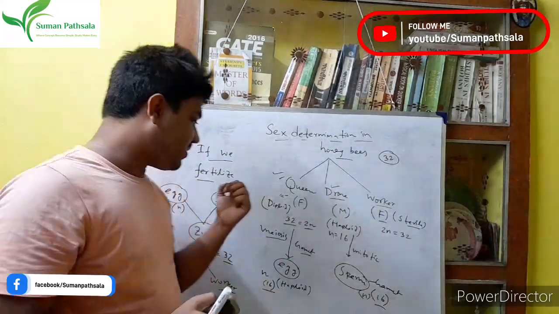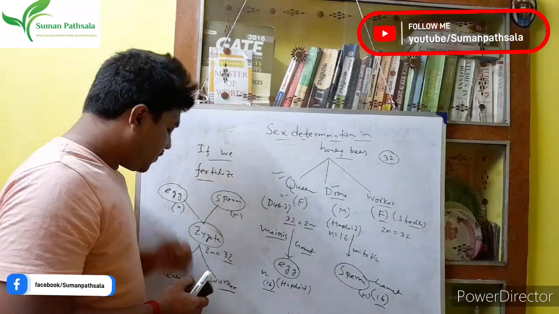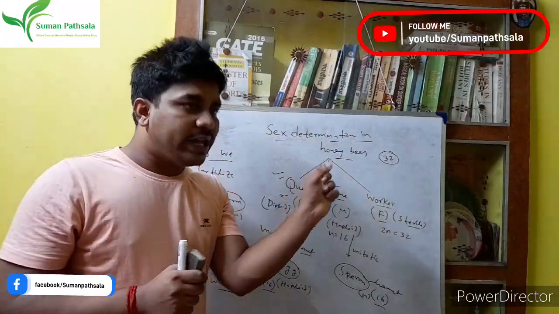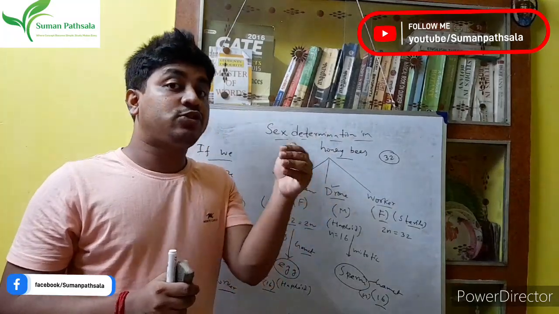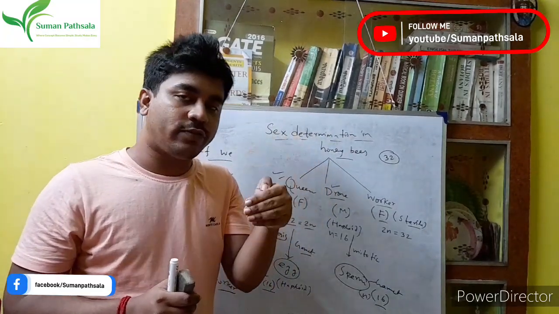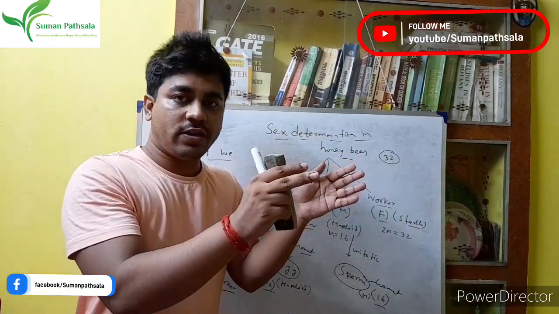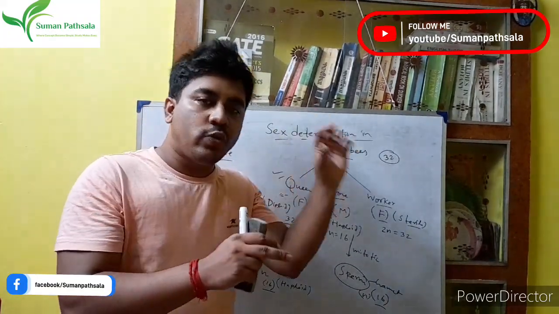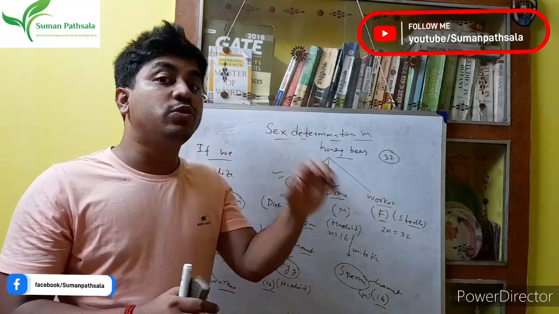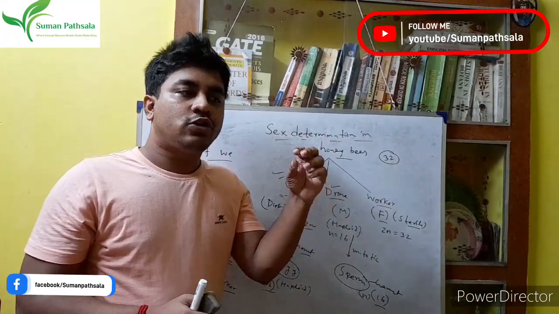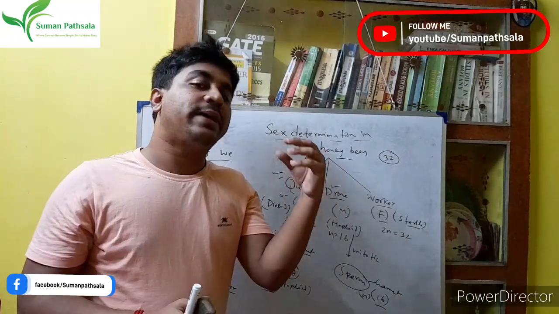So let's see. What happens in the society of the honeybee is that queen and worker, after zygote formation, look different. The honeybees which are selected as a queen are physically tall and look like a beauty.